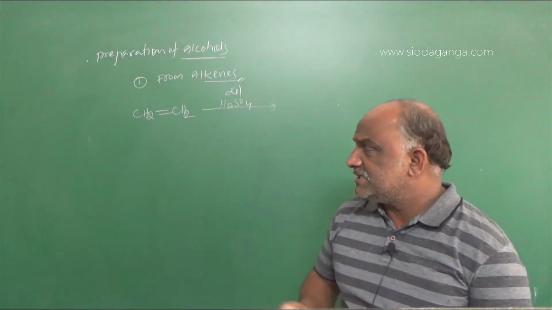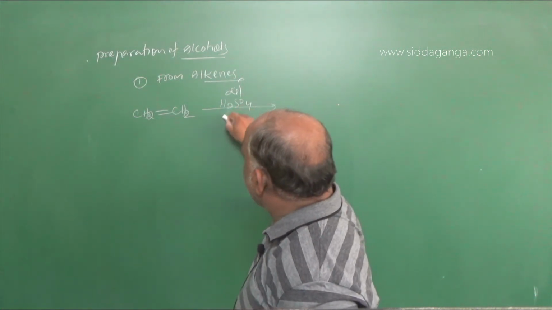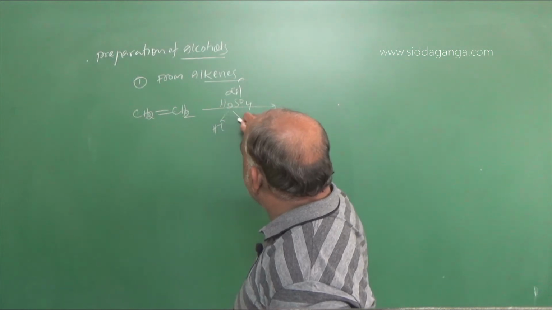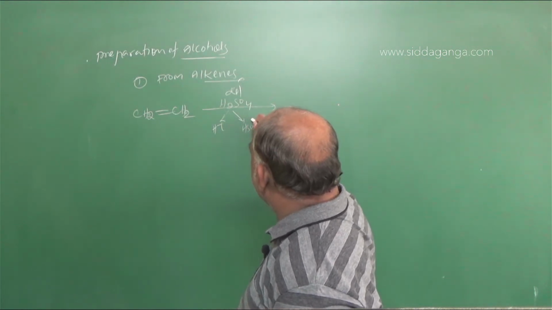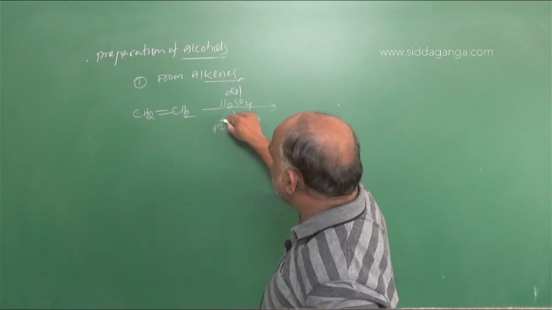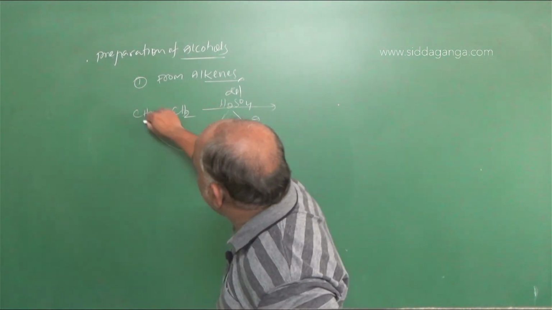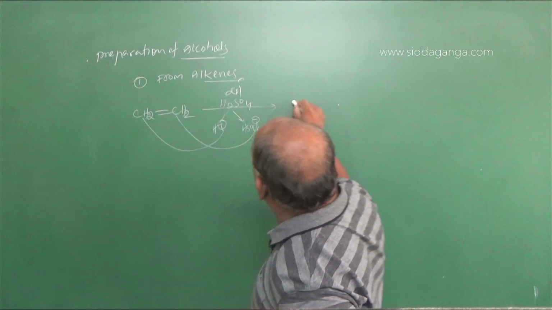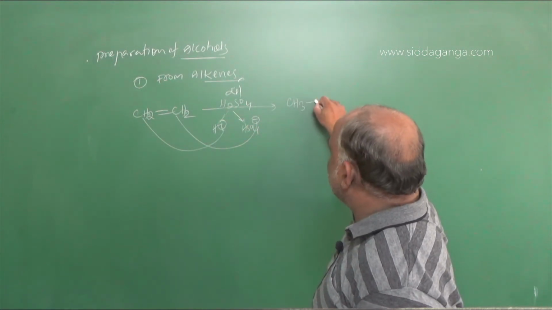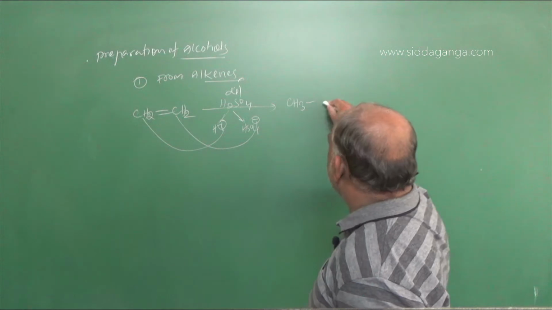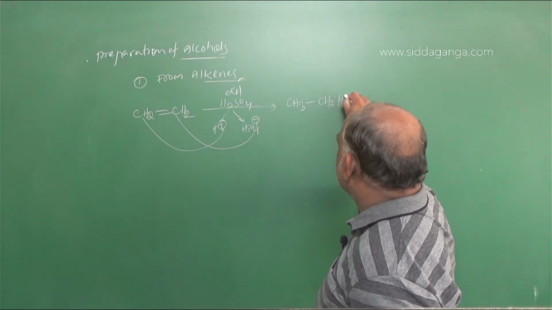Here H2SO4 can split into H+ and HSO4-. So H+ adds here and HSO4- adds here, the double bond becomes a single bond, and we get CH3-CH2-HSO4.